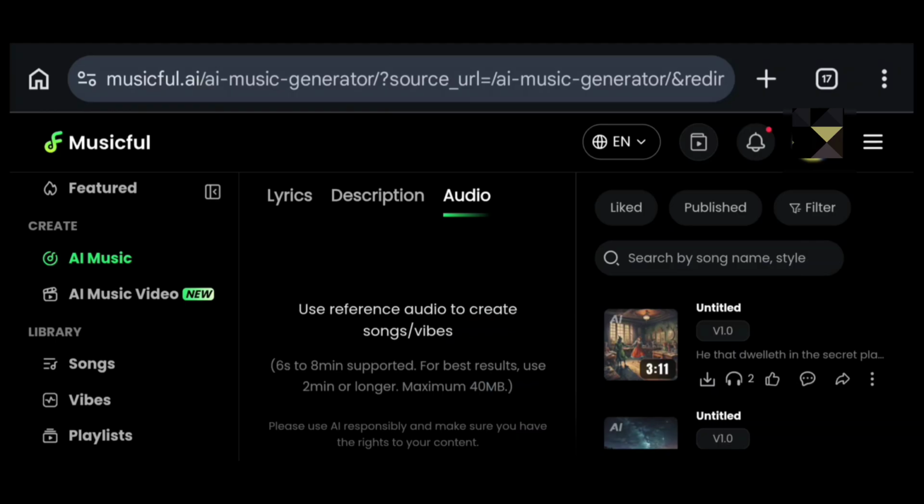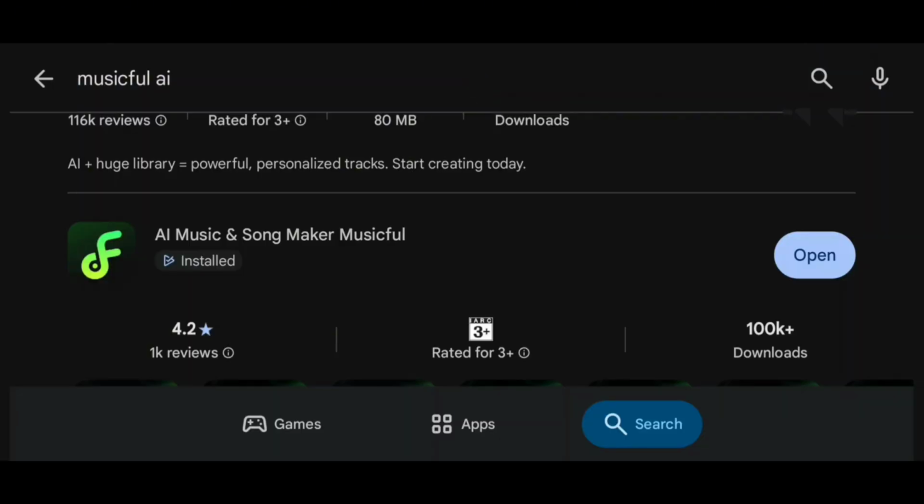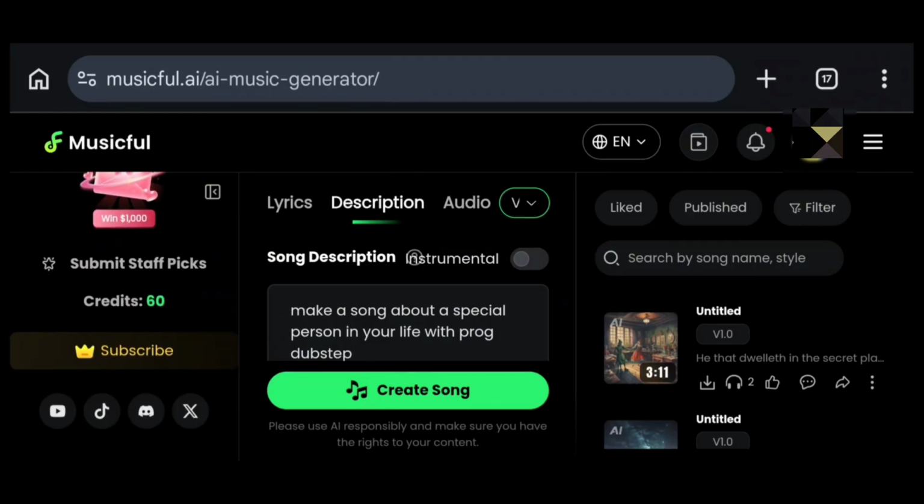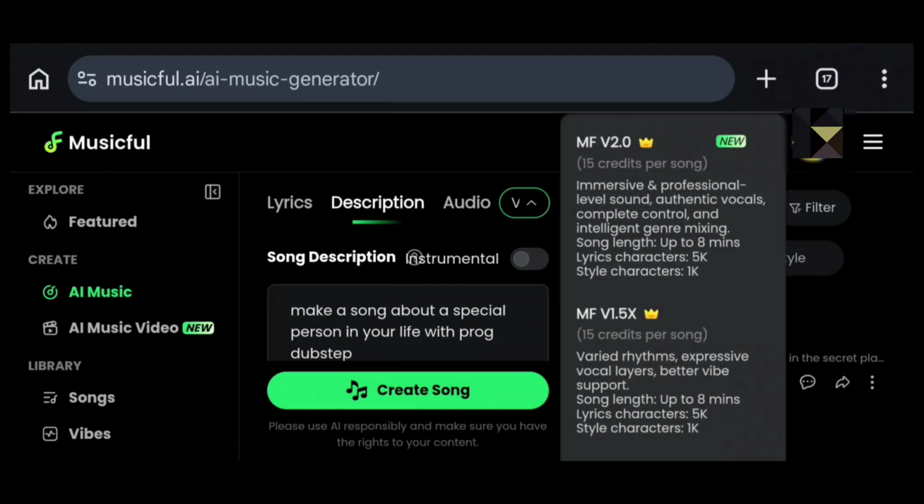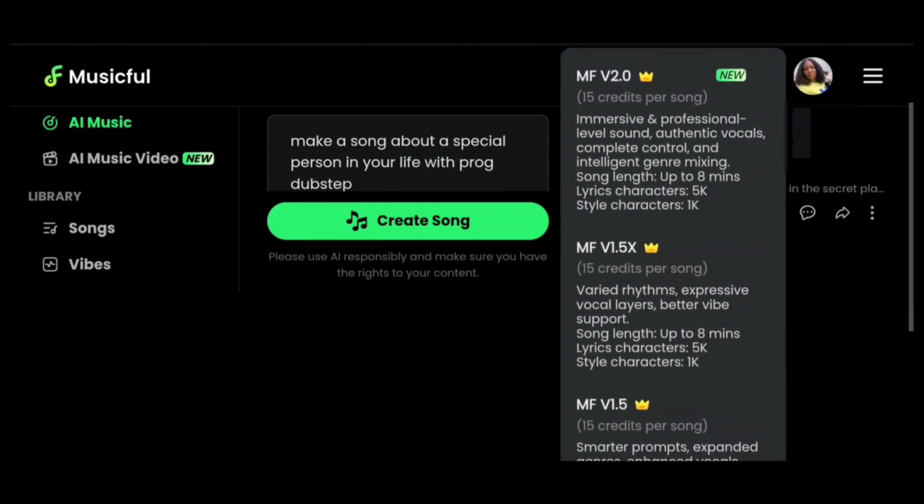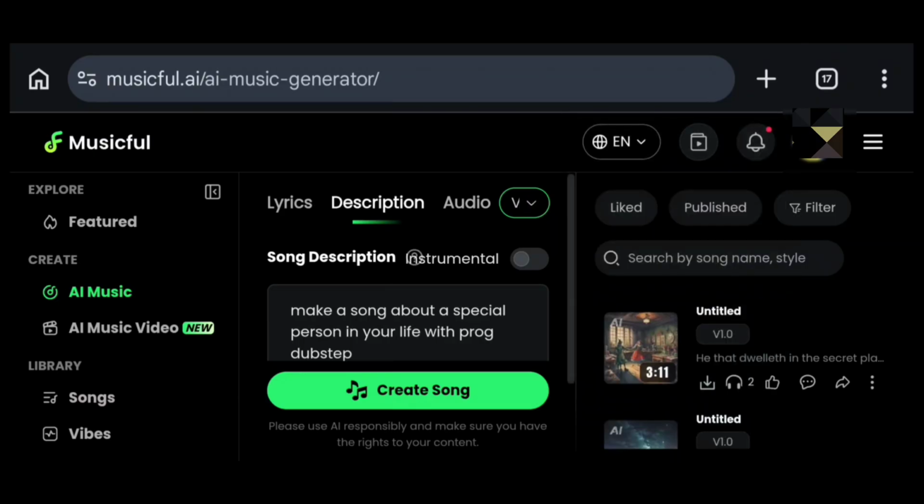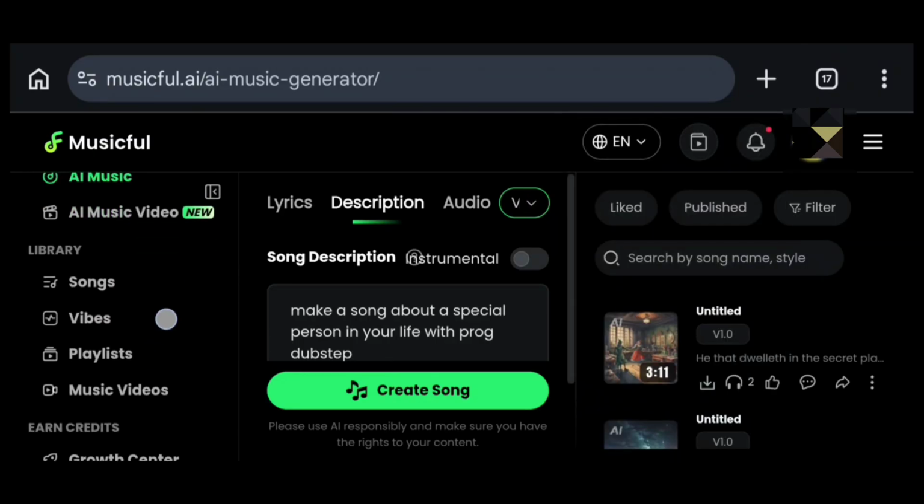And before I forget, Musicful AI also has an app, so you can go to the Play Store to download your app. Here is the Play Store, so you can go ahead and download the app. You can access Musicful AI through the website or through your app. So moving on, once you log in, you'll be given 60 credits to generate your sound or your music. Here you can also choose the model with which you want to generate your sound, your song. So these are the features.